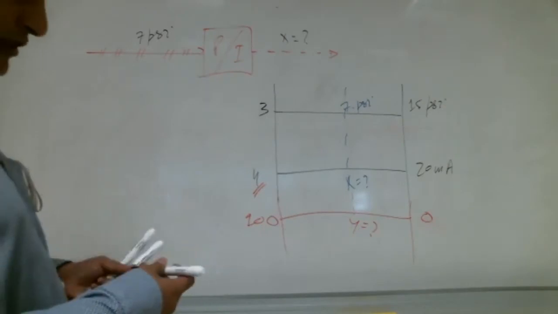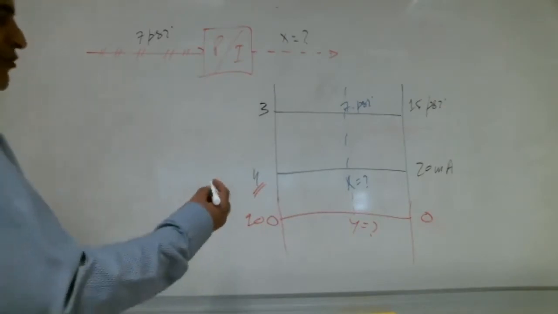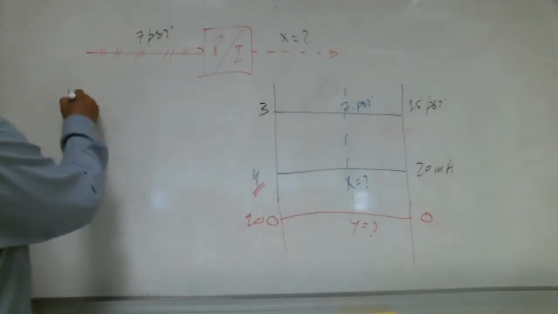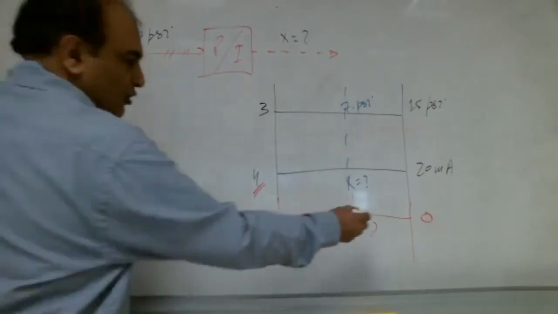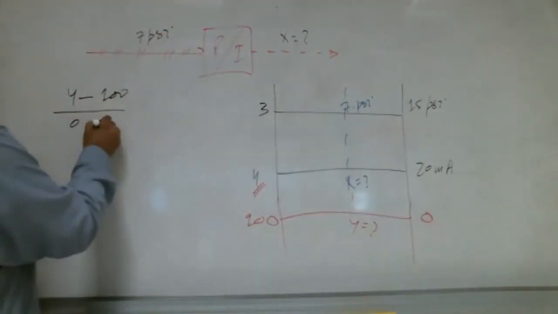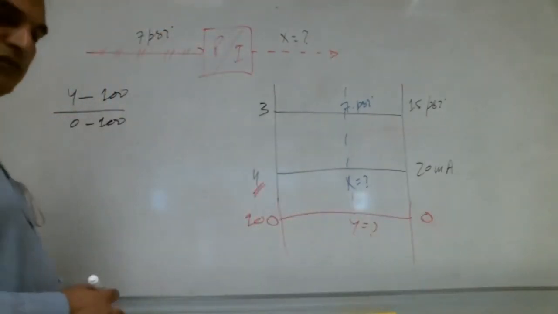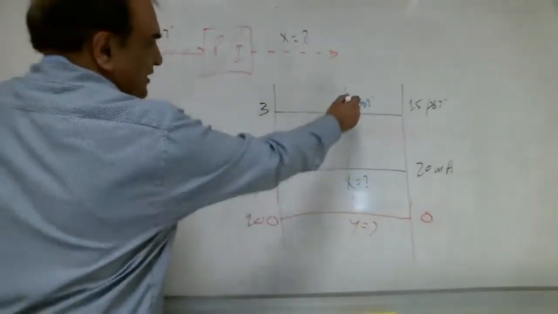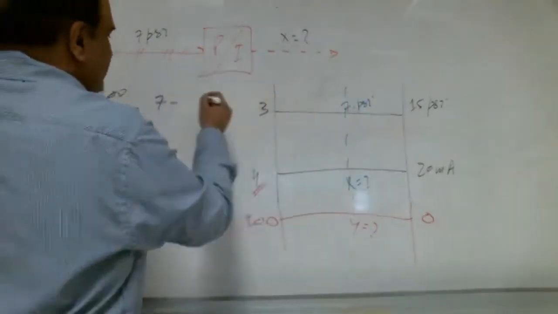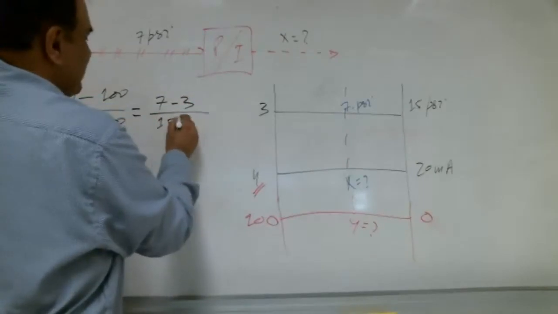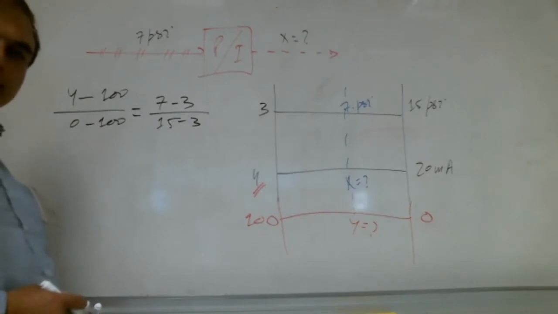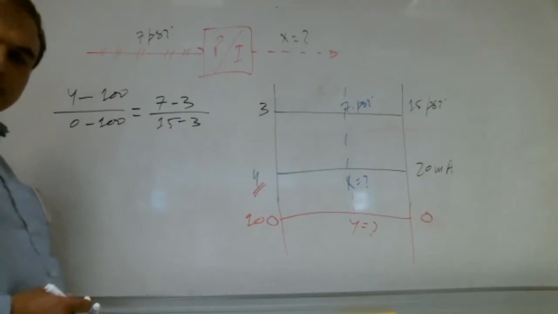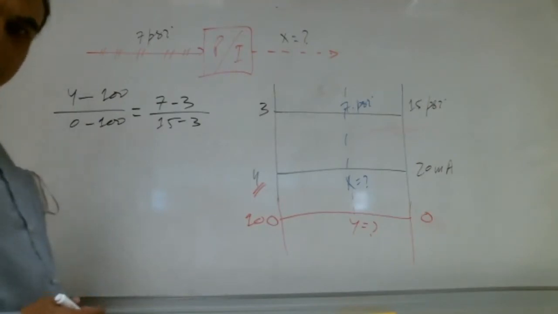Okay, now see the solution. How do we solve it, Shabab? We need to find this y, right? y minus 100 over 0 minus 100, right, Shabab? Is equal to what is in front of y? 7. 7 minus 3 over 15 minus 3. Got it, Shabab? Shabab with me? Yes, yes. Everybody with me, Shabab?